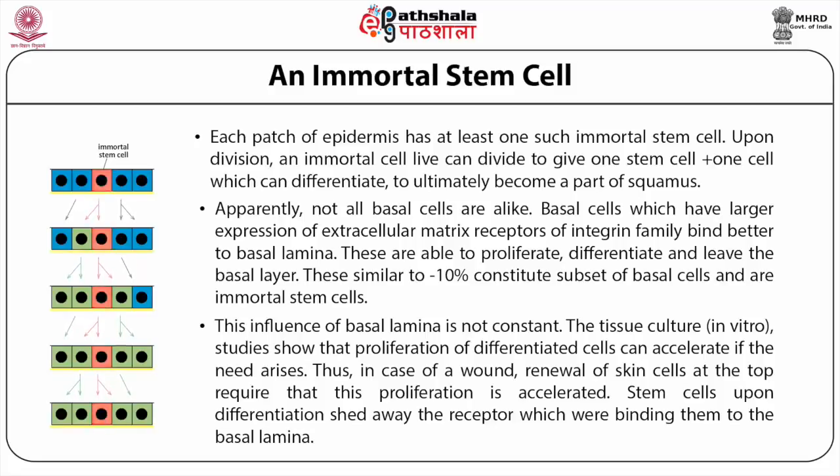Once the skin at the top is restored to its original thickness and coverage area, division of the basal cells drops back. In the skin disease psoriasis, proliferation of basal cells is high, but cells from the top layer fall off prematurely before complete keratinization has taken place.